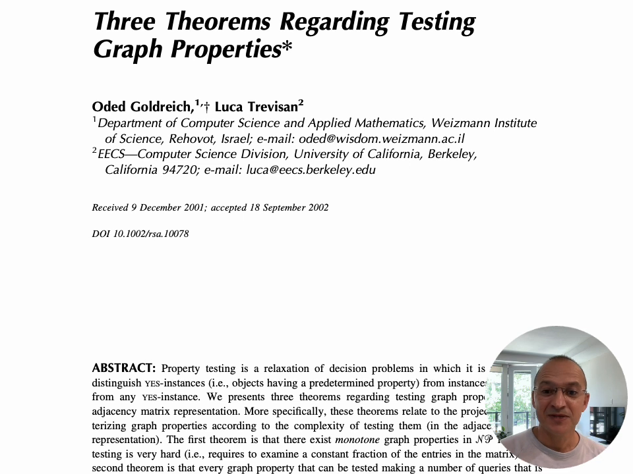And this was answered at the first conference I attended, which was FOCS 2001 in Las Vegas. At that conference, Luca presented a work he did with Oded Goldreich, in which they showed that there exist monotone dense graph properties that do require linear time to test. Namely, they require looking at almost the whole graph.